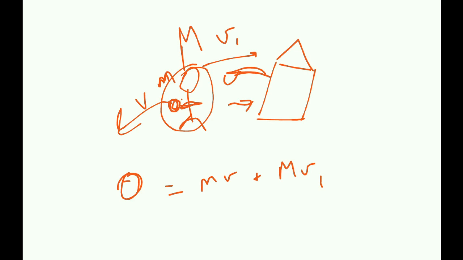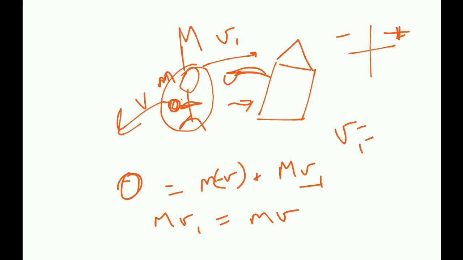Let's say in my coordinate plane I take this as positive and this as negative, so v1 is positive, but v is negative. So I'm going to put a minus sign over here. If I simplify this, I get Mv1 is equal to mv, so v1 is equal to mv by M.